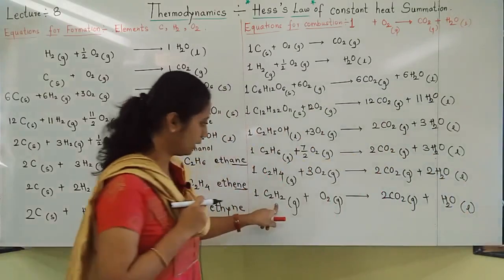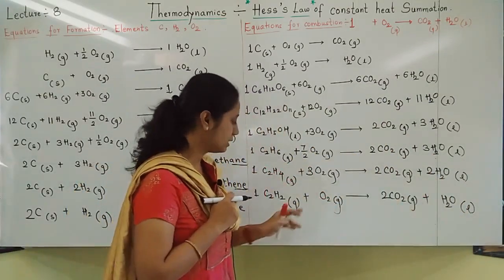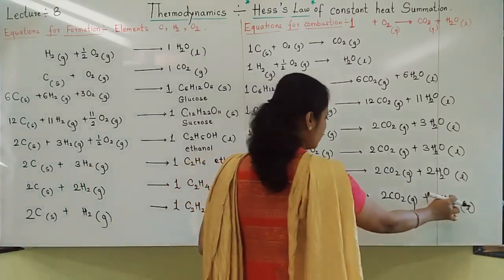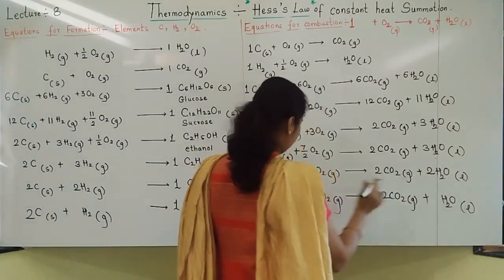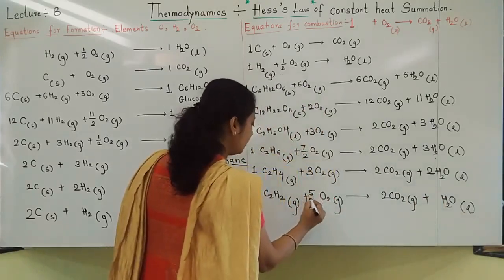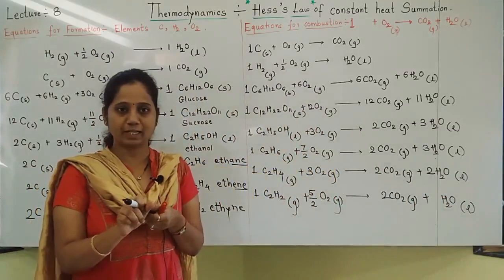C2H2, so I wrote here C2; H2 is already there. Oxygens balance: 4 plus 1, 5. Here see, 4 plus 1, 5. So I must write here 5 by 2. Okay, like this, all equation writing is over.